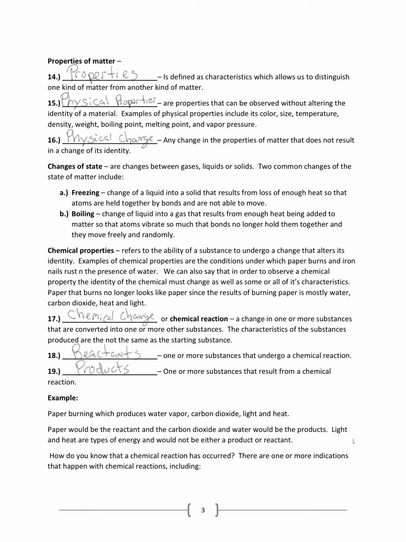Physical change is any change in the properties of matter that does not result in a change in its identity. So we can change the vapor pressure of an object by heating it up or cooling it down, for instance. We can change the temperature of it, adding heat, taking heat away. We can change the size, and we can also change the color of an object.